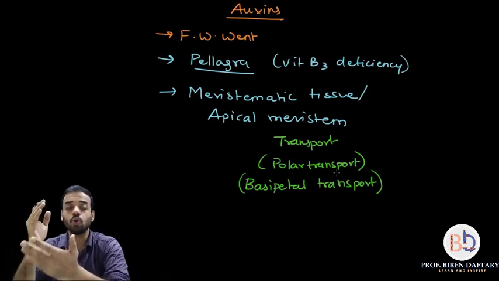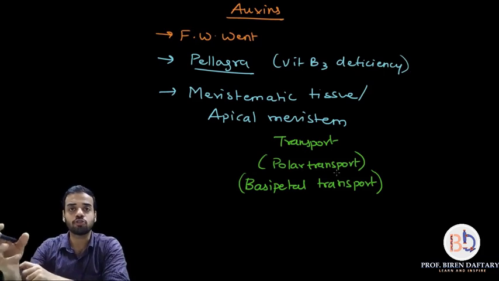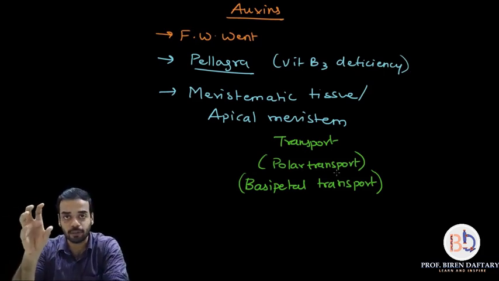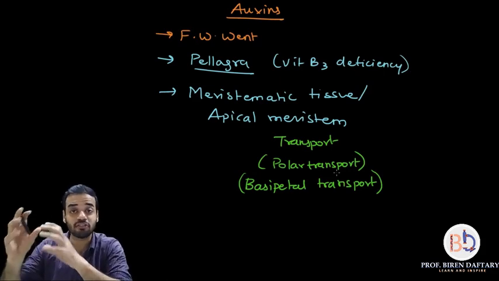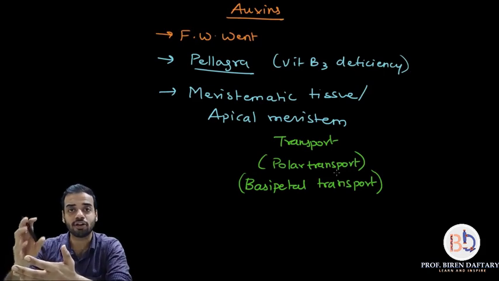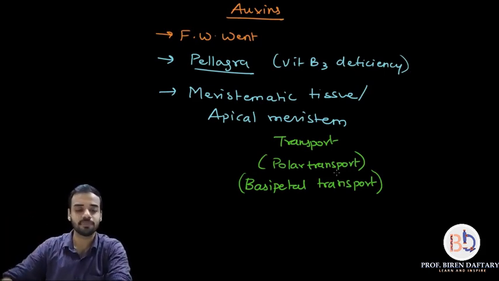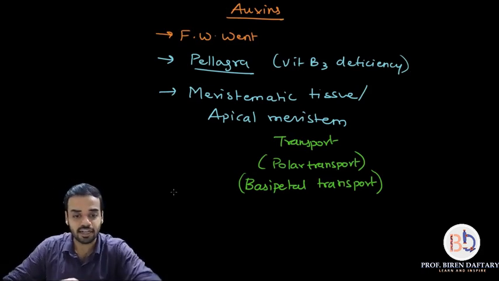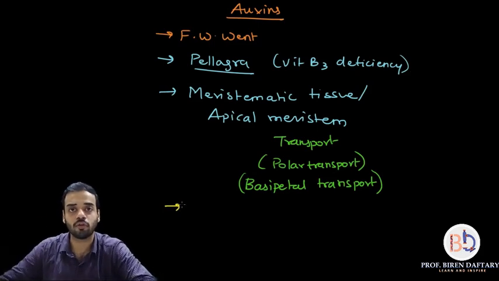Now we come to what basically auxins are. What are the examples? Auxin is just a category of plant hormone. There are many different examples of auxins. Now the most frequently occurring auxin, the best type of auxin in plants, I will change my color so that it becomes much more obvious to you.